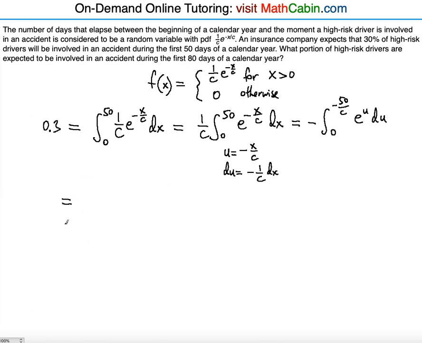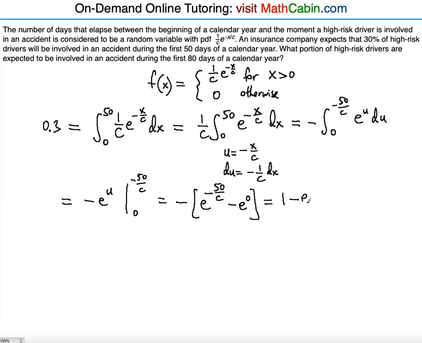So then obviously what are we going to have? We're going to have minus e to the u, right? Because the integral of e to the u is still e to the u, and the minus sign holds, right? So it's going to be from 0 to negative 50 over c. Okay, so then we can have e to the negative 50 over c minus e to the 0, right? So what are we going to have? e to the 0 is 1, 2 negatives gives us a positive, so we can place 1 first, even though it's a second term.